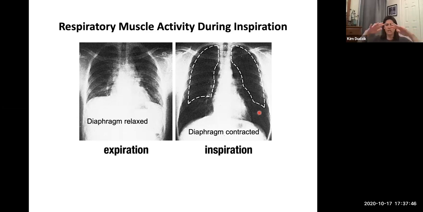Forceful exhalation, when you do that, you engage the internal intercostal muscles, because that's going to really squish down the rib cage, making the volume even smaller, and the pressure goes up even higher and more air goes out. You also engage your rectus abdominis muscles, the ones on the front of your abdomen.